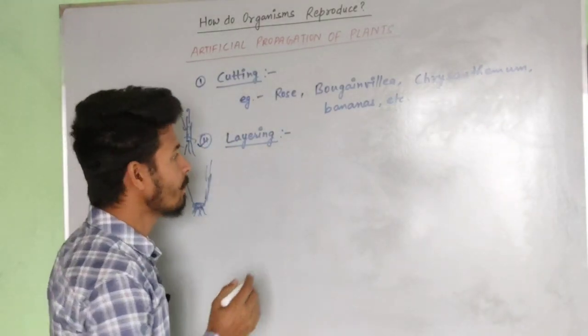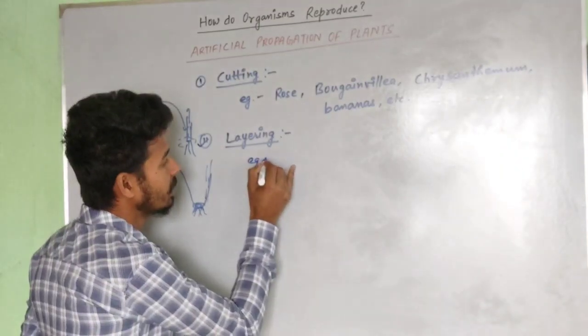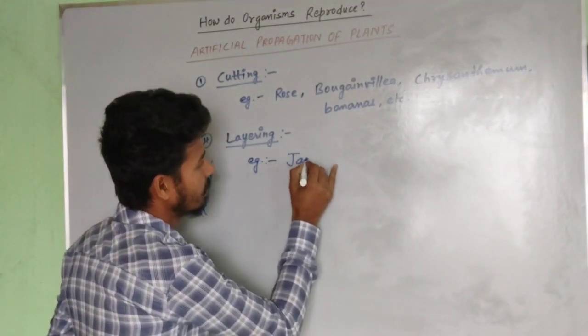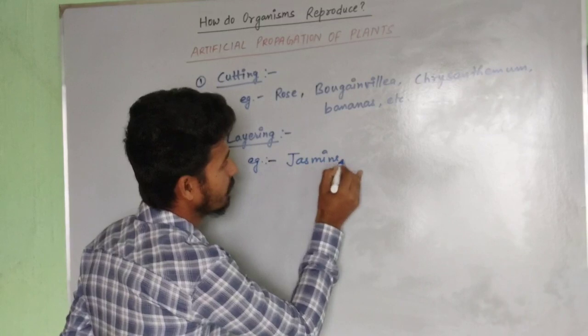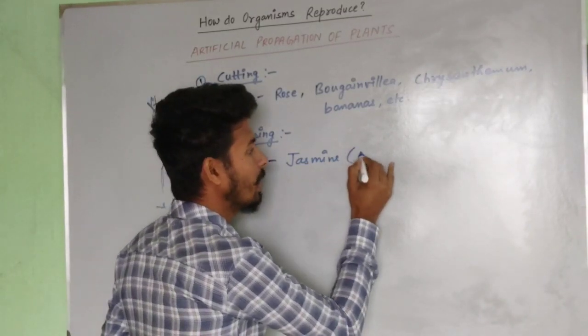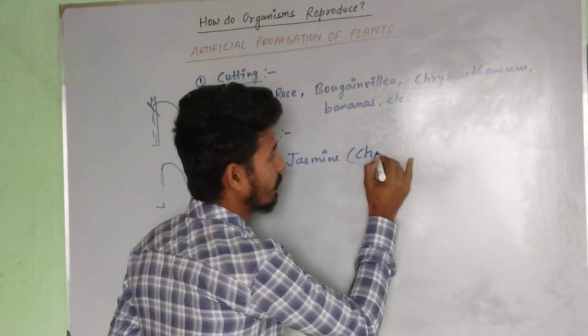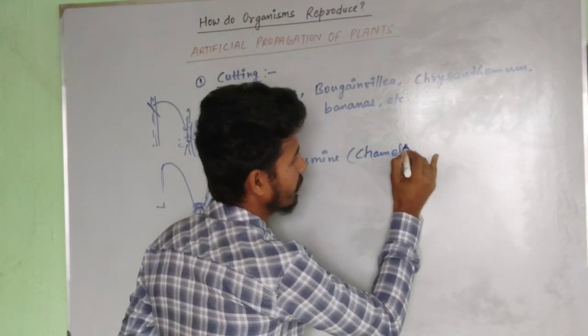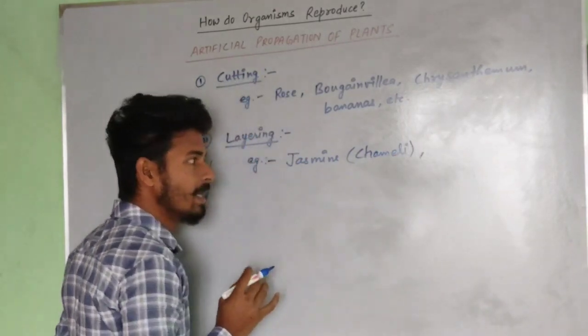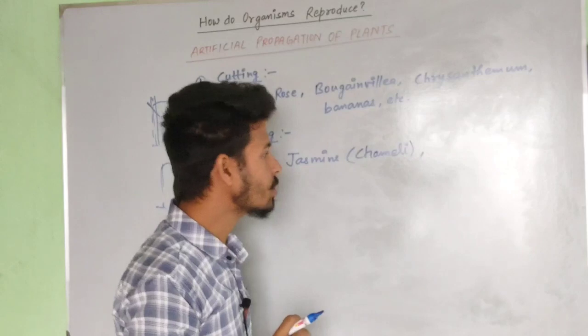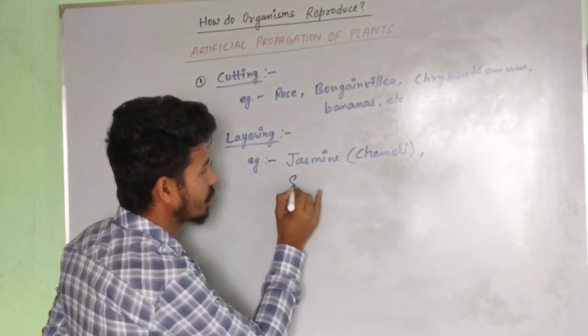In this process we generally use jasmine. Jasmine is commonly called chameli. Now the next one is strawberry.